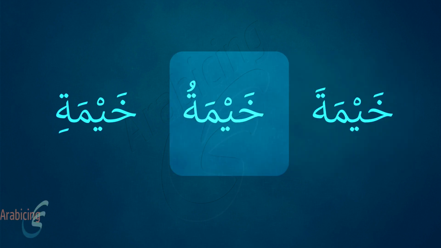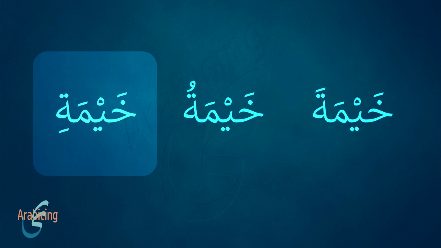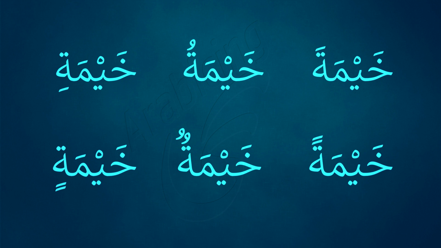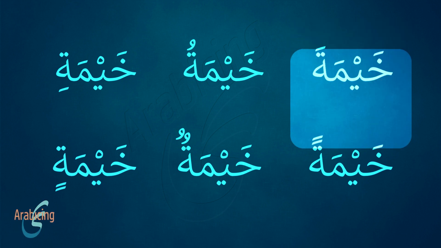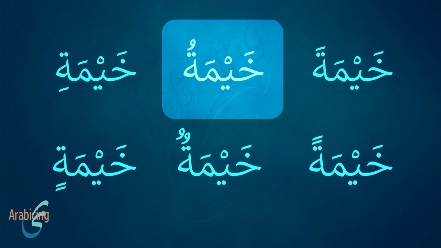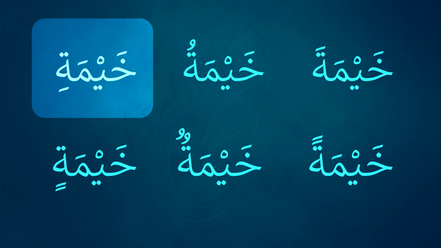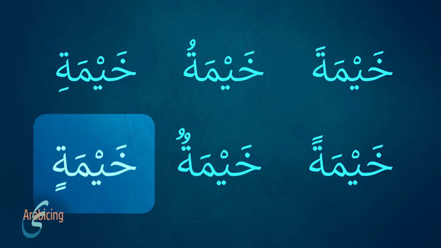Khayma, khayma, khaymati. When the short vowel marks are doubled, the short sound persists and an additional sound is pronounced. Listen. Khaymatun, khaymatan, khaymatin.